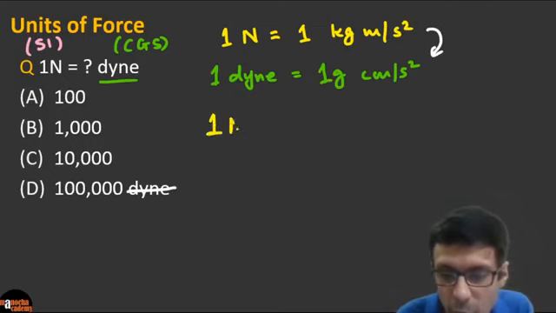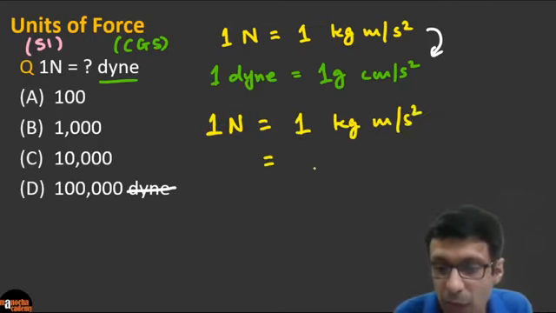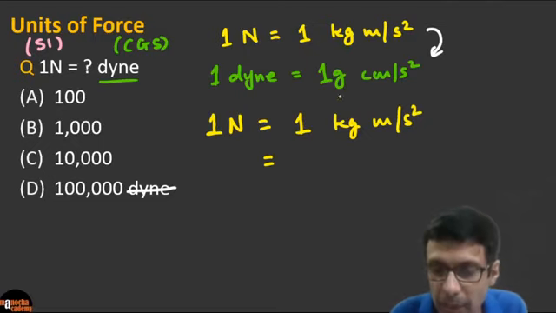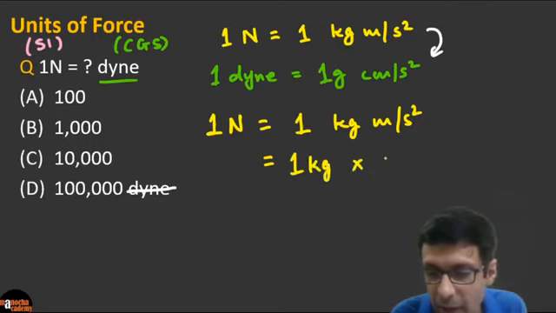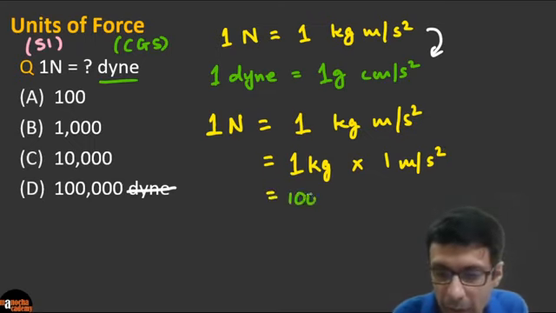So we know that 1 Newton is 1 kg meter per second square. All of you know this? Simple. So let's convert. We want to convert it into gram centimeter per second square. So let's convert the kg into gram. We can write this as 1 kg times 1 meter per second square, like we discussed. So 1 kg is nothing but 1000 grams. All of you agree?